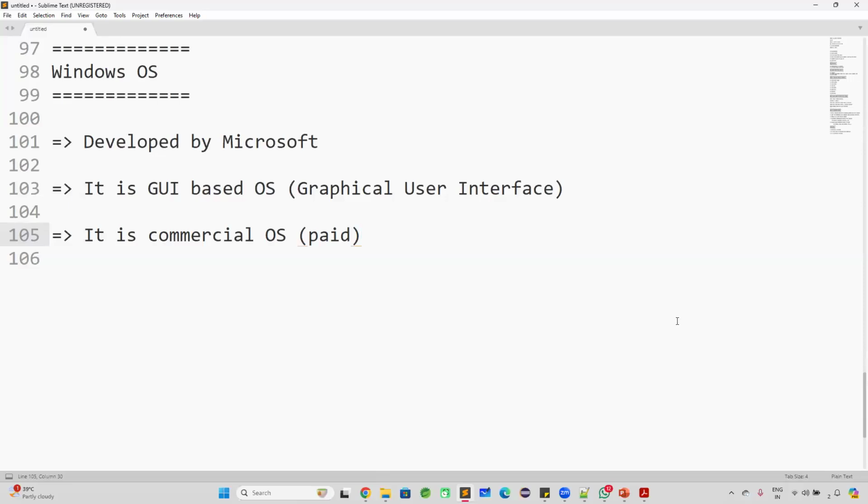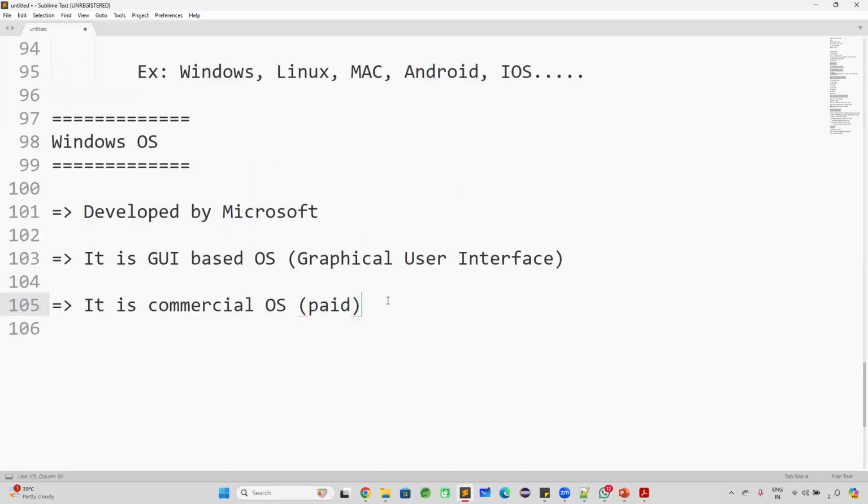But most of the people will use a cracked version of the Windows. Okay, so unregistered version of the Windows people are going to use. But if you want to use all the features of the Windows, then definitely you need to use the commercial operating system. You need to purchase the license of the Windows. So the students will not purchase the license of the Windows, they will install the crack version of the Windows. But if you go for a software company, the company should not use the crack version. If a company is using the crack version for their business, Microsoft will file a case on the company.